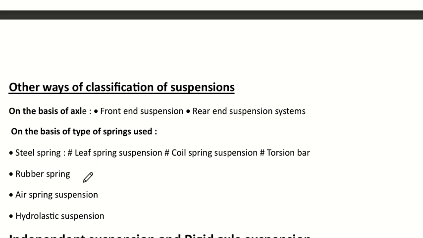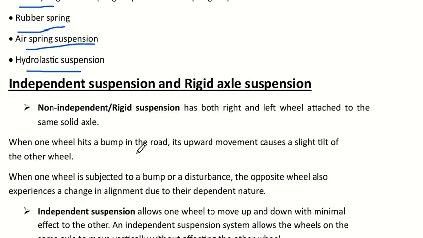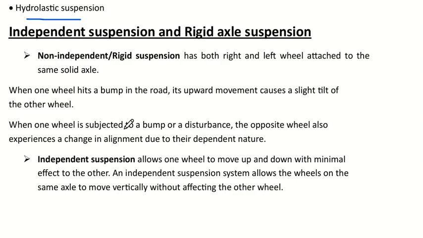On the basis of type of spring, the main category is steel spring, and its subcategories are leaf spring, coil spring, and torsion bar. Then there are rubber spring, air spring, and hydroelastic spring suspension. So these are the other types of suspension. Now let's take a sneak peek into independent and rigid axle suspension systems.